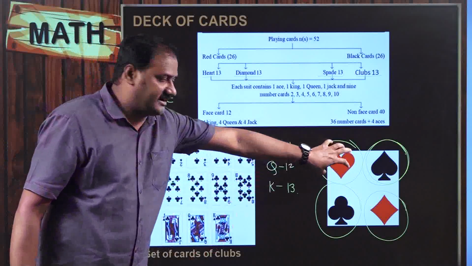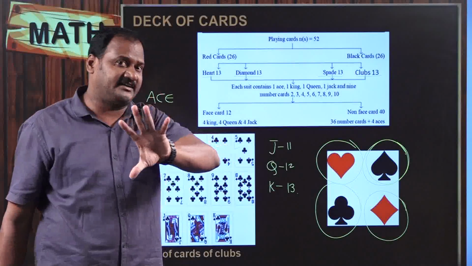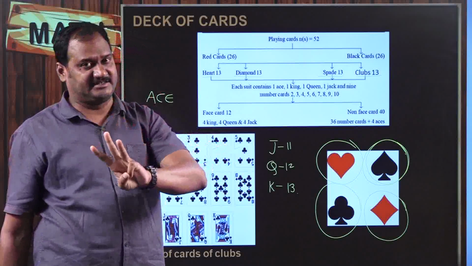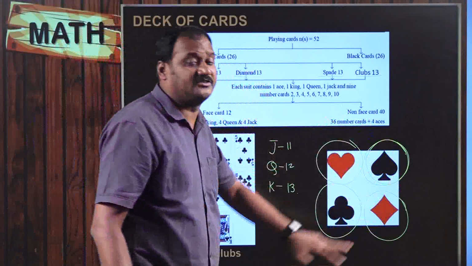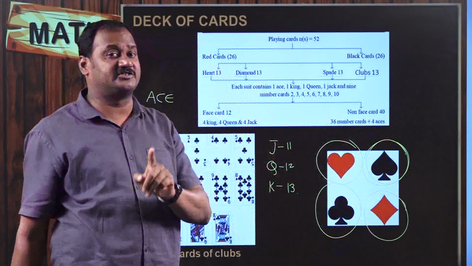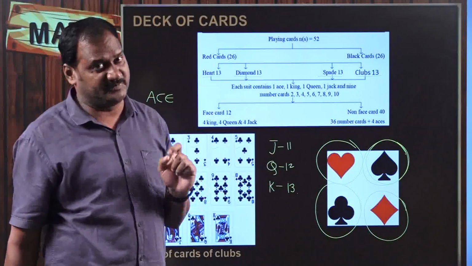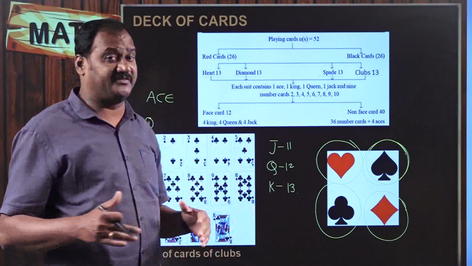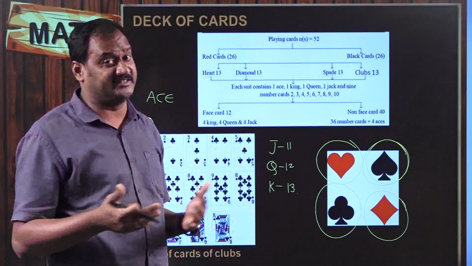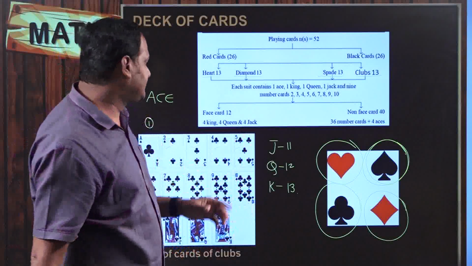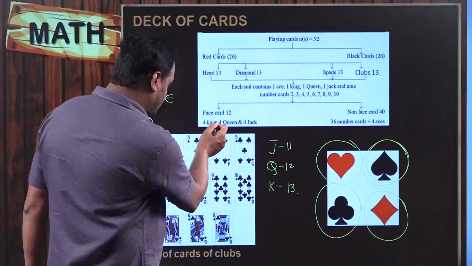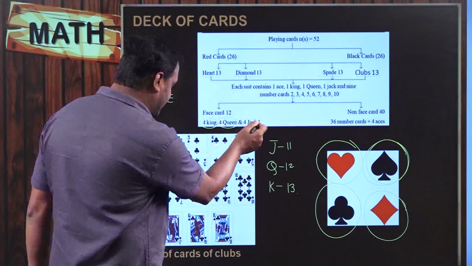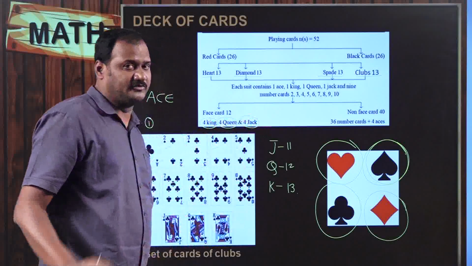In one set of cards, out of 13 cards, there are totally 3 face cards. So if there are 3 face cards, total number of face cards in a deck of 52 cards is equal to how much? So 3 into 4 is equal to 12 face cards. So please do remember, all these points are very important in order to solve problems in this concept called probability. Right? See here, face cards: there are 4 kings, 4 queens and 4 jacks. So 4 3s are 12.